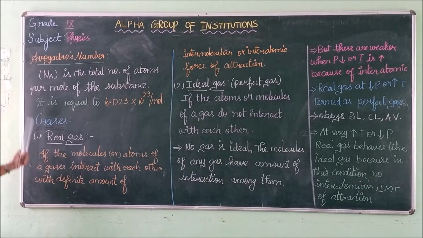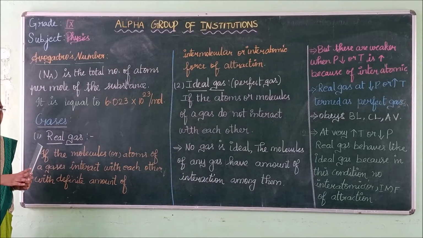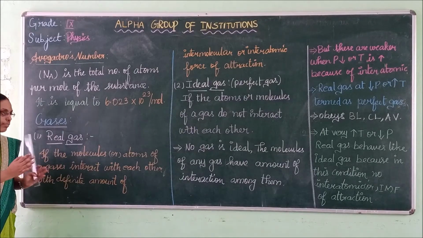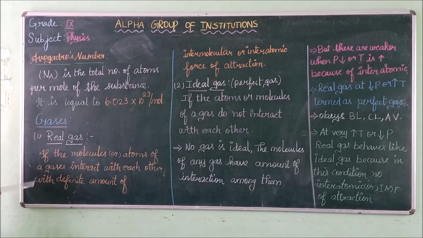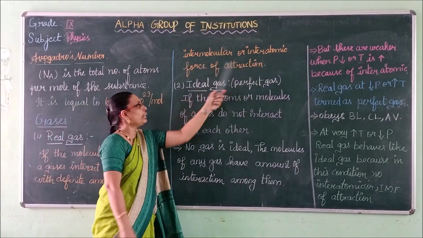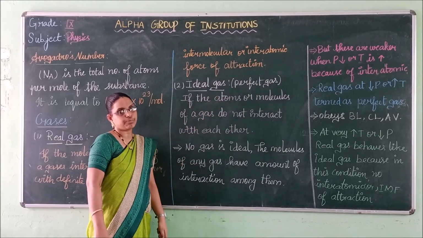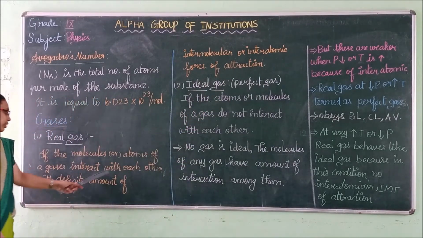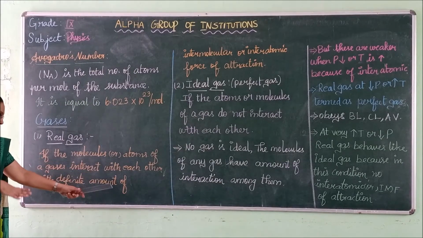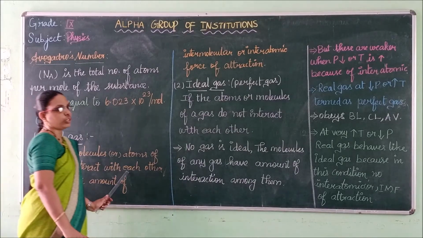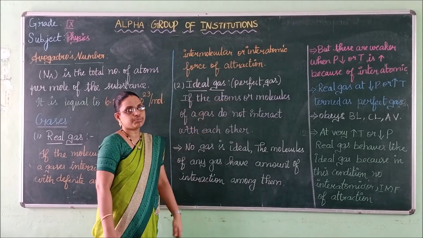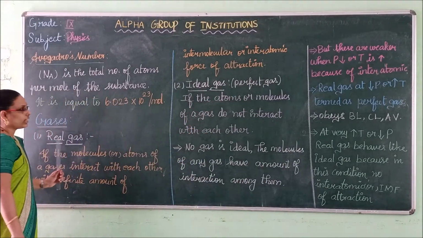Real gas means the molecules or atoms of the gases interact with each other with a definite amount of intermolecular or interatomic forces of attraction. That is called real gas.